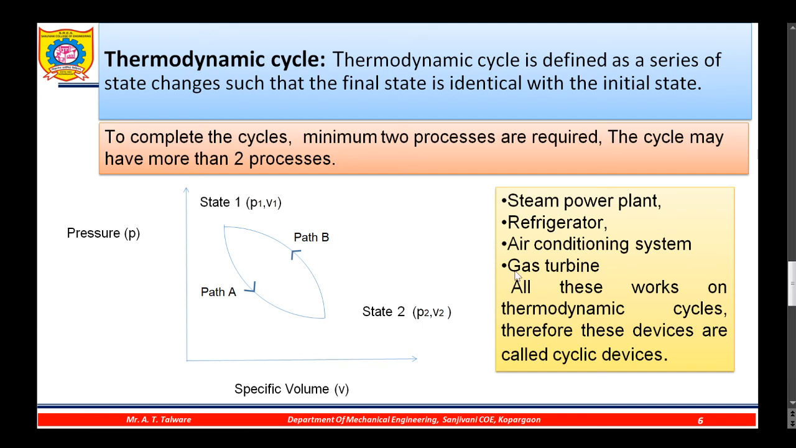If I tell you examples of the thermodynamic cycle in use, these are the names of the devices in which the thermodynamic cycle is used. These are the devices which work on the thermodynamic cycle, so they are also called cyclic devices. For example, a steam power plant, where the working fluid is steam, a refrigerator, an air conditioning system, and a gas turbine. All these devices work on the thermodynamic cycle.